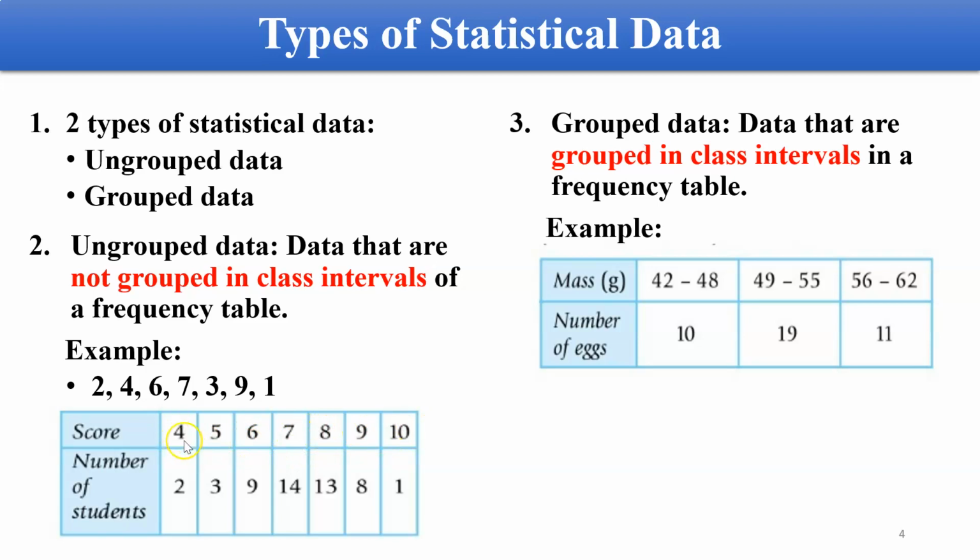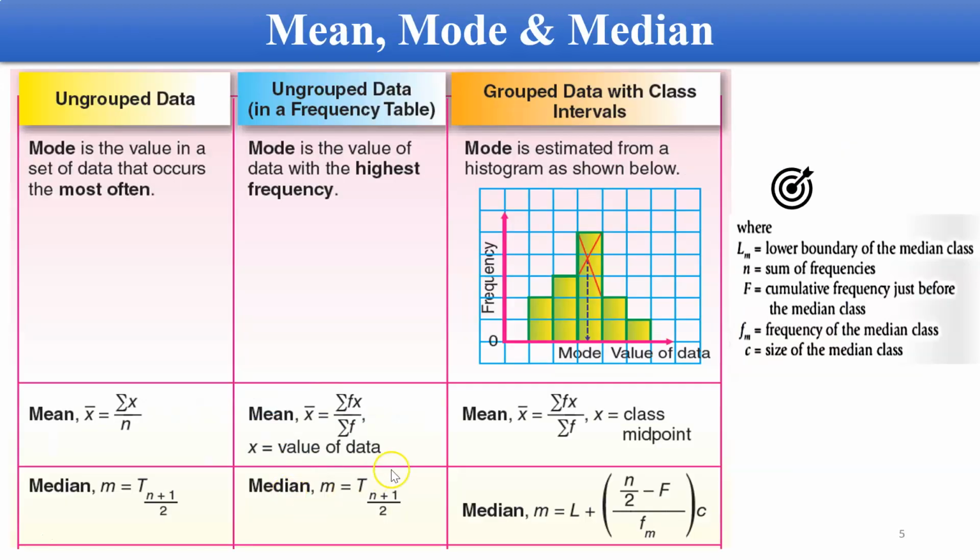Yang atas ni, score ni, ini adalah you punya X. This is your F. So, to find the mean, you have to take the product of this one. 4 times 2 plus 5 times 3 plus 6 times 9, 7 times 14 and so on and so forth. Then you divide by the summation of the frequency. So you have the mean for ungrouped data which uses the frequency table.